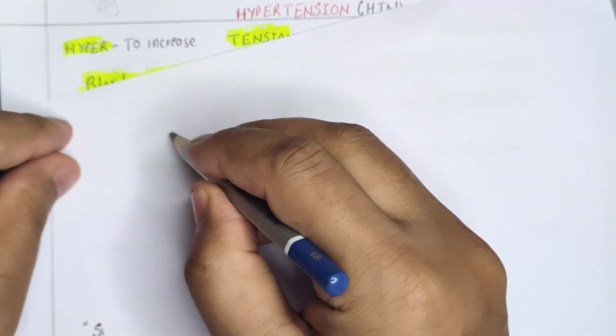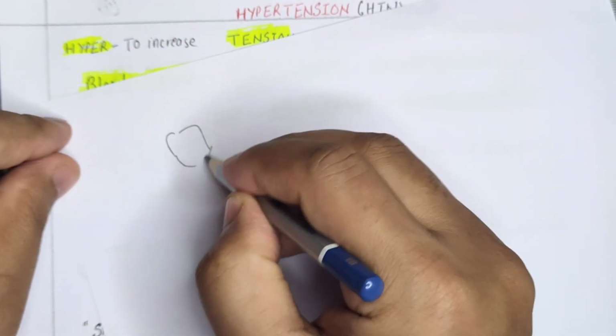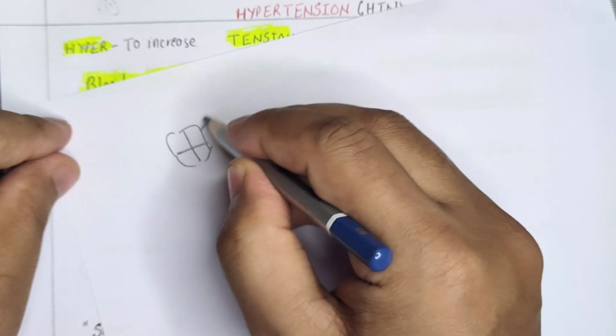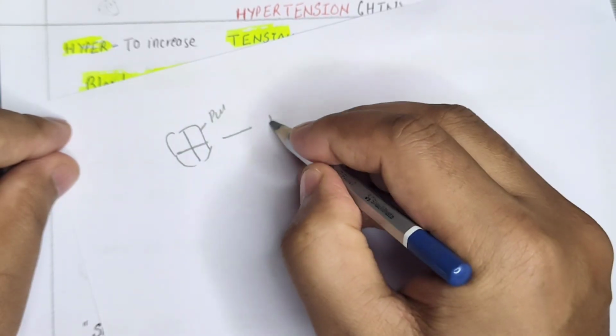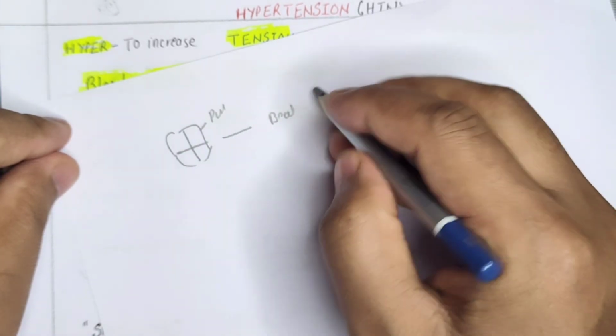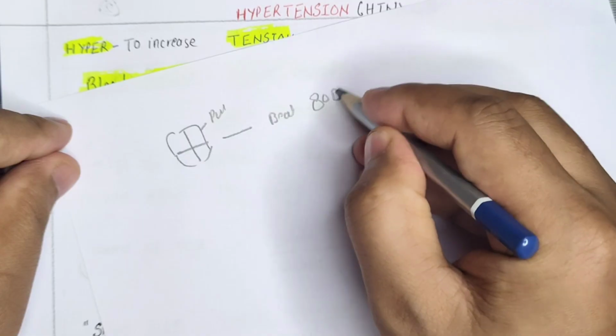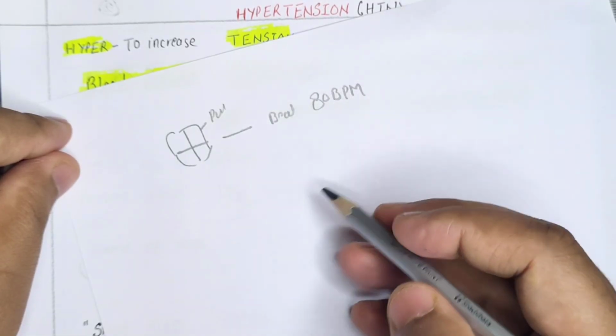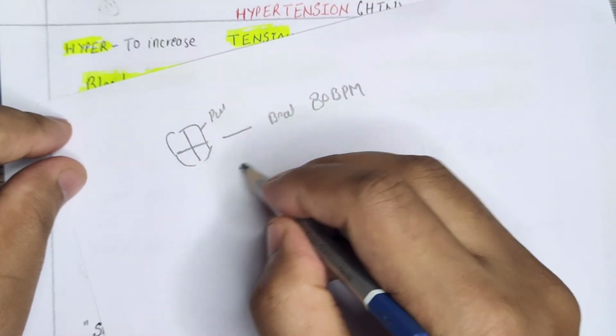Let's say this is one heart. This heart is pumping blood and it is beating at a rate of 80 beats per minute. And its stroke volume.